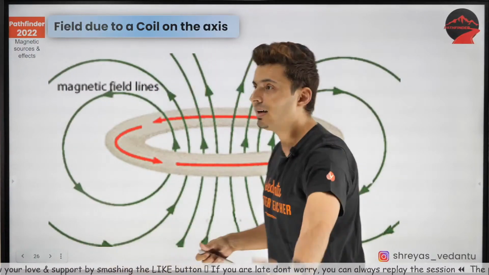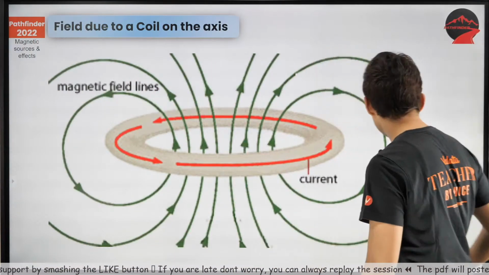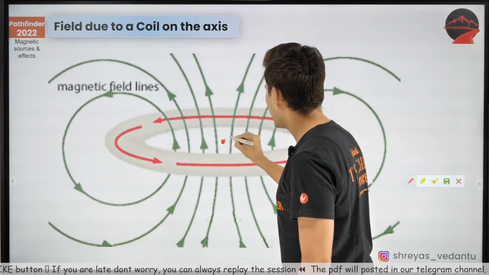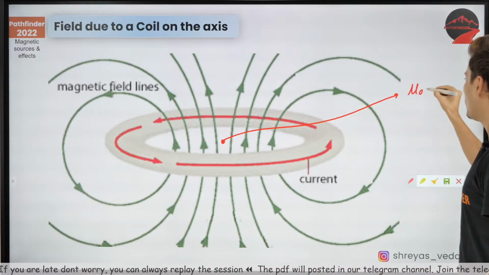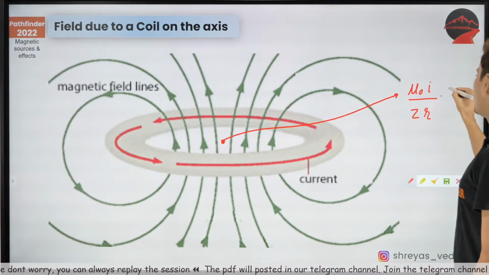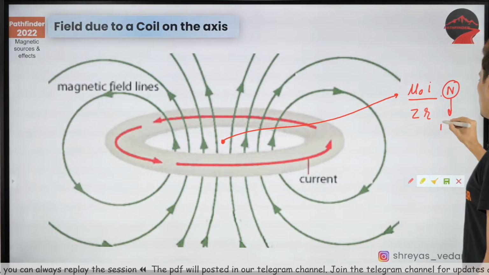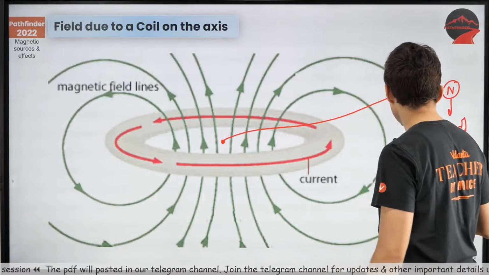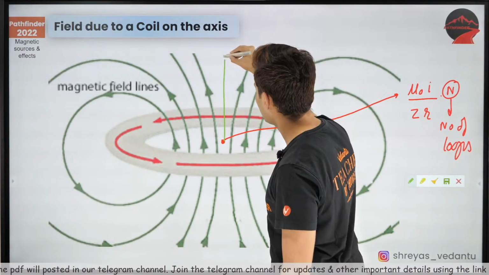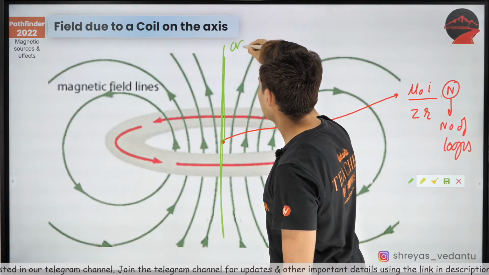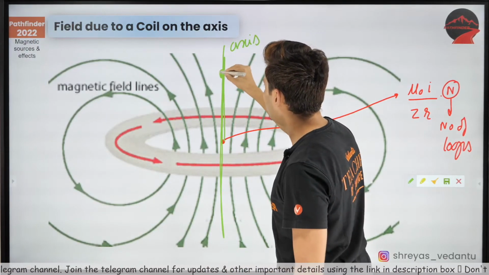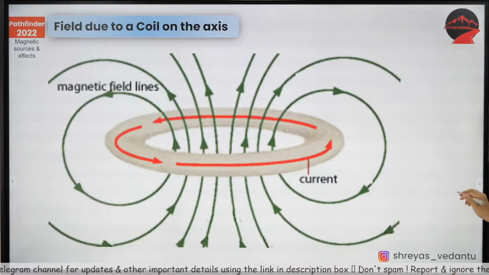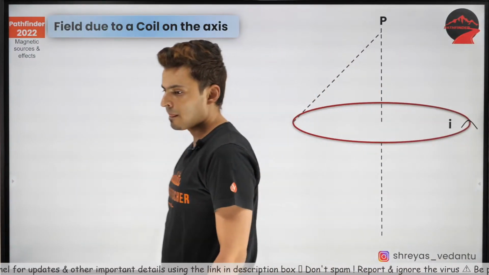Now let's move a little bit ahead and let's see what would be the magnetic field on the axis. We just figured out what is the magnetic field here, and that was mu naught I divided by 2R into N, where N is the number of loops. Now think about this. What will be the magnetic field somewhere here? This is the axis, guys. What about the field here or here or here or here? So that's what we need to figure out, and let's see what that is.